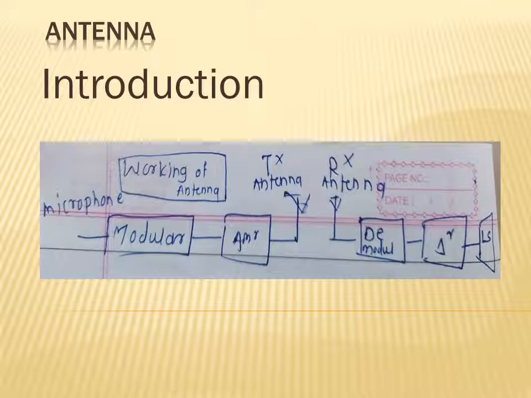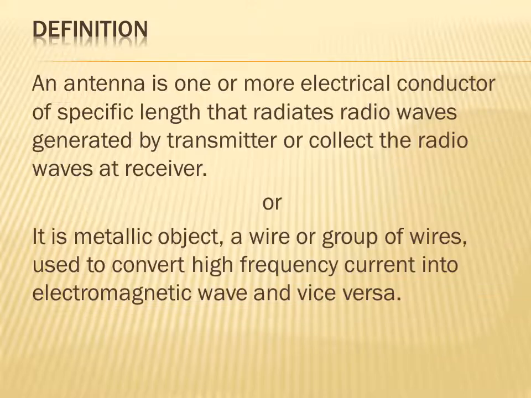So we will see the next, definitions of antenna. There are two definitions.